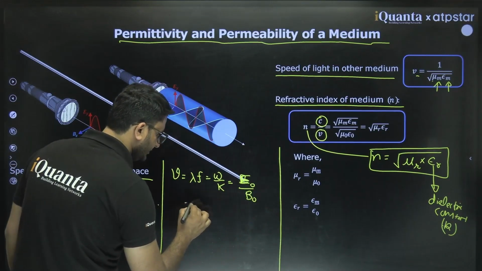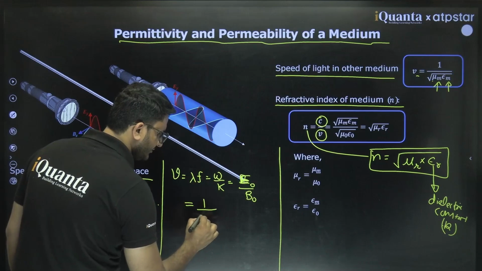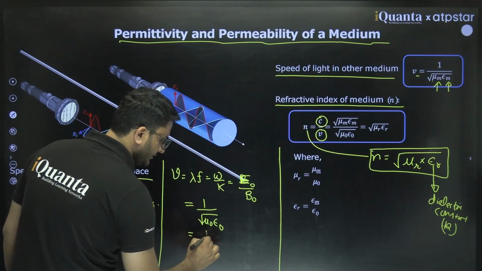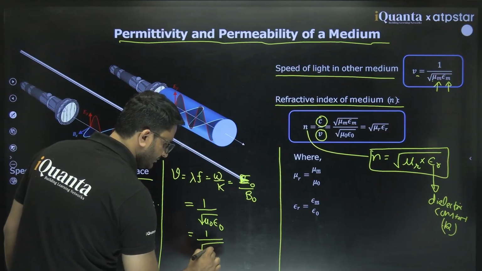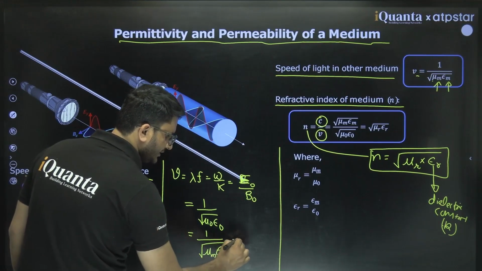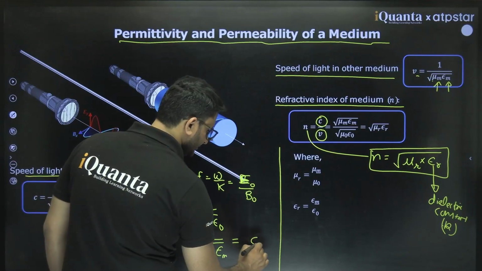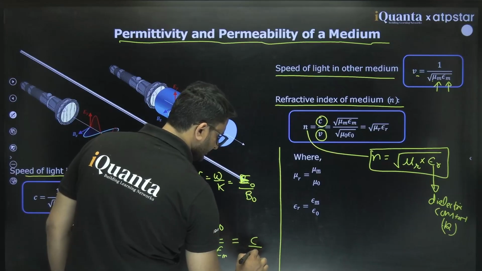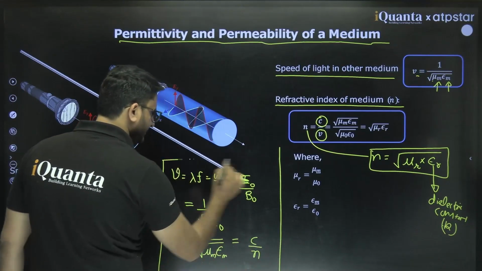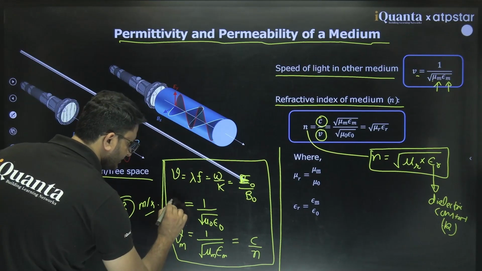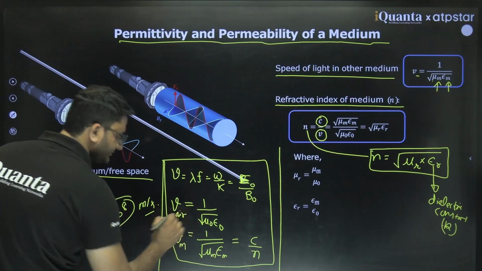It can also be written as 1 upon root of mu of medium epsilon of medium, for medium. Or it can also be written as speed of light divided by refractive index n. These are the formulas that you can write. This is for speed in medium and this is for speed in air, and these are general.